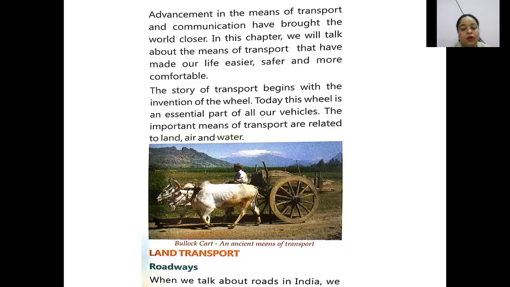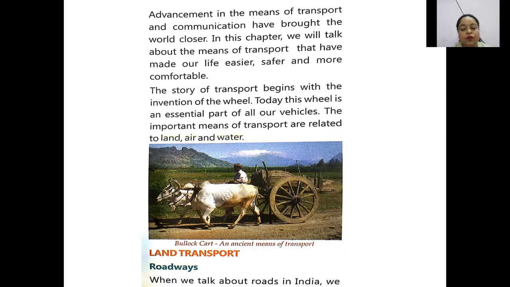The story of transport begins with the invention of the wheel. When man discovered the wheel, they realized that we can move faster and take things from one place to another in less time. Today, the wheel is an essential part of all our vehicles. Why does every vehicle have wheels? Because any means of transport moves on wheels only.